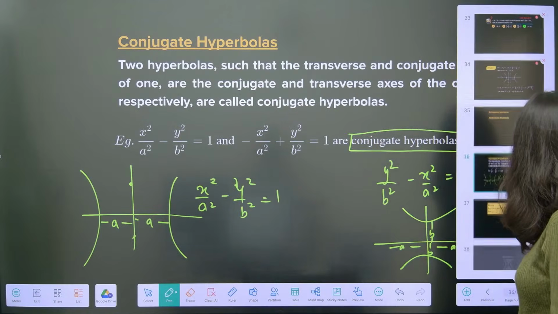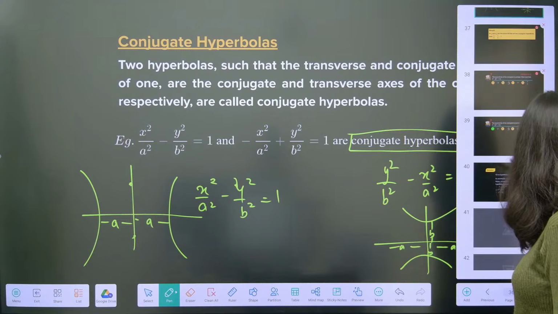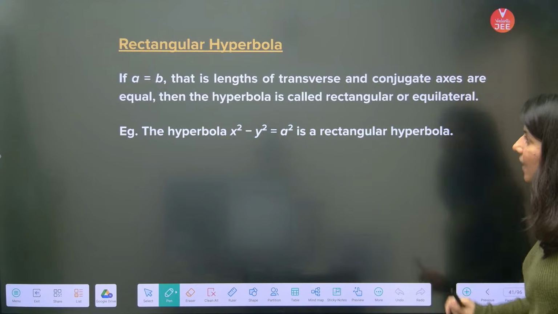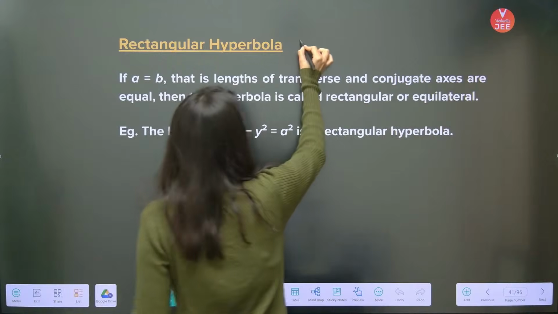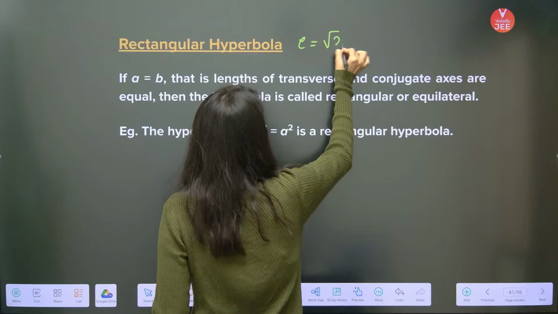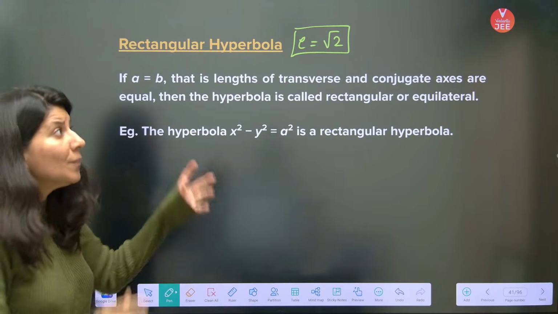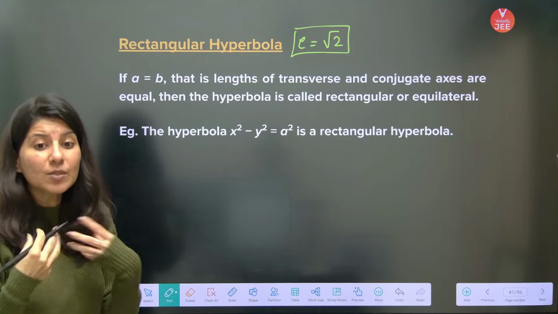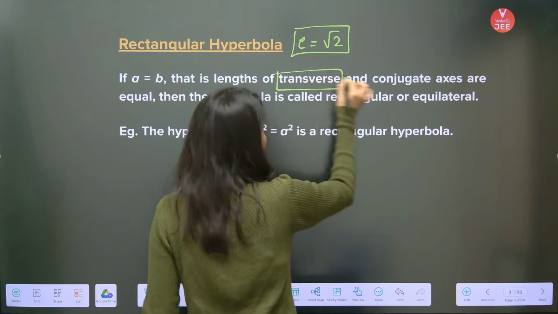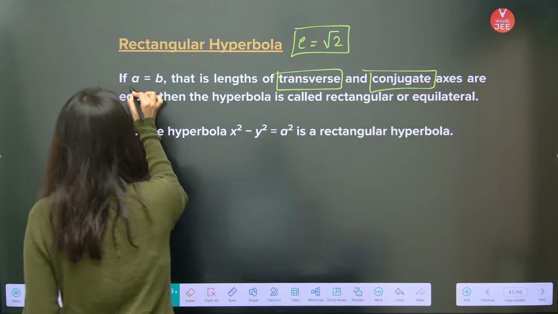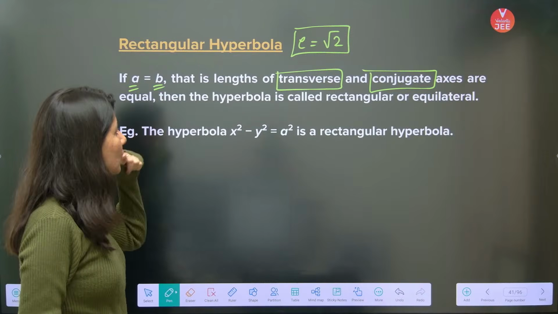There is one more term which I would like to tell you, which is rectangular hyperbola. Now a rectangular hyperbola is something where the eccentricity is √2. It is a special case, the eccentricity of such a hyperbola is √2. What is so special about a rectangular hyperbola? That the transverse and conjugate axes are equal. That means A and B are equal. Then only we will call it a rectangular hyperbola.